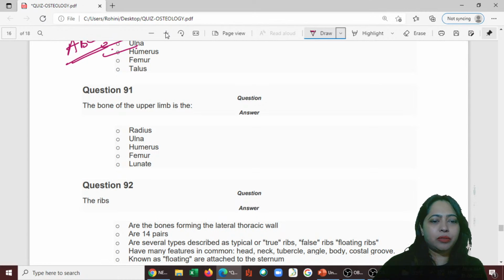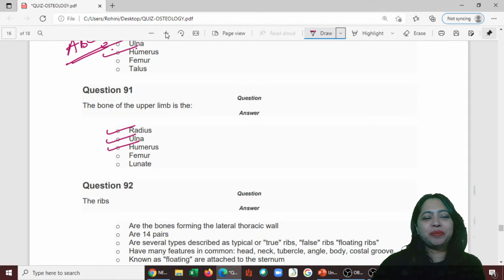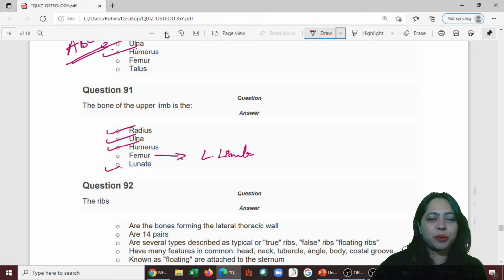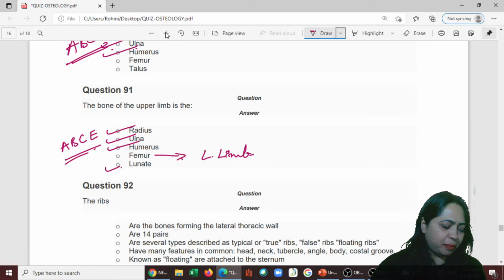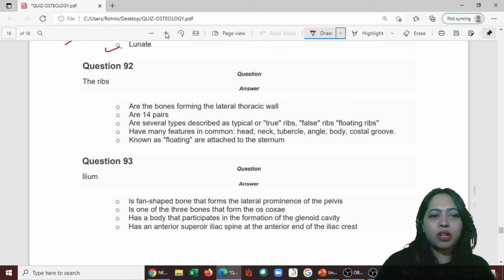Femur, lunate. Okay. It is not given except. So this is a lower limb bone. This is also an upper limb bone. All right. So all this A, B, C, and E are upper limb bones. If you use except, then it will become femur as the except one. So when questions are not in our favor, what can you do?